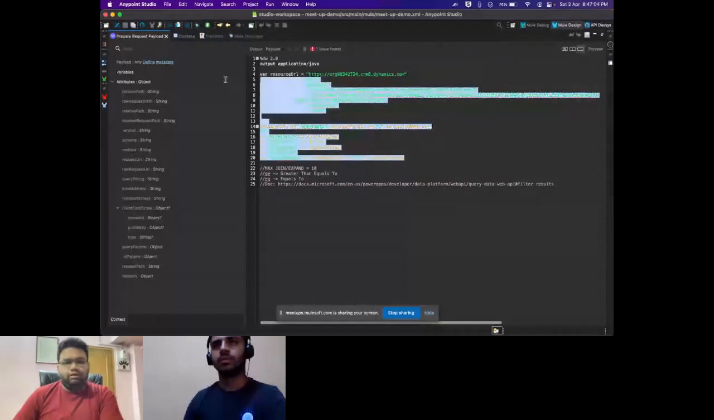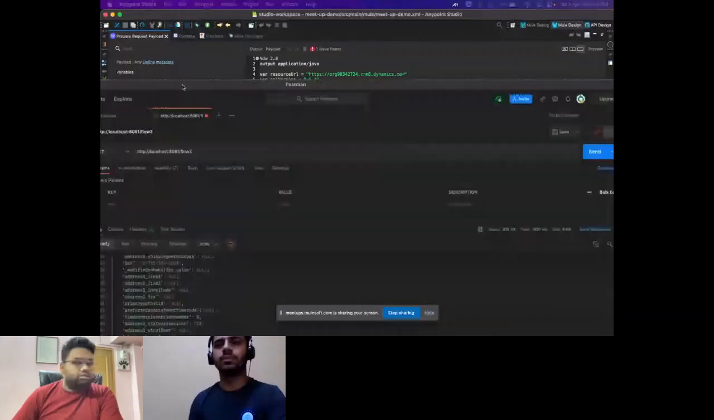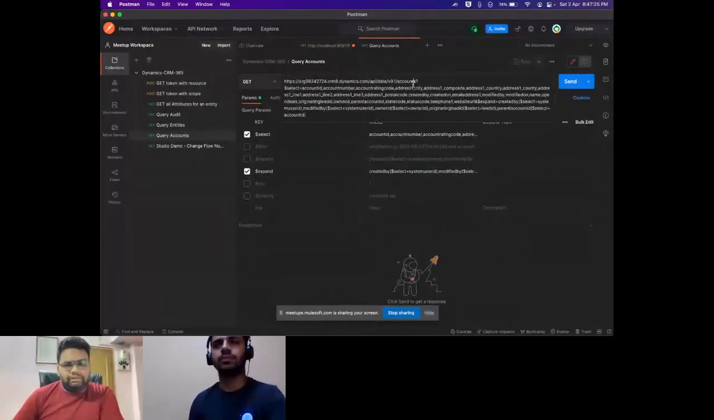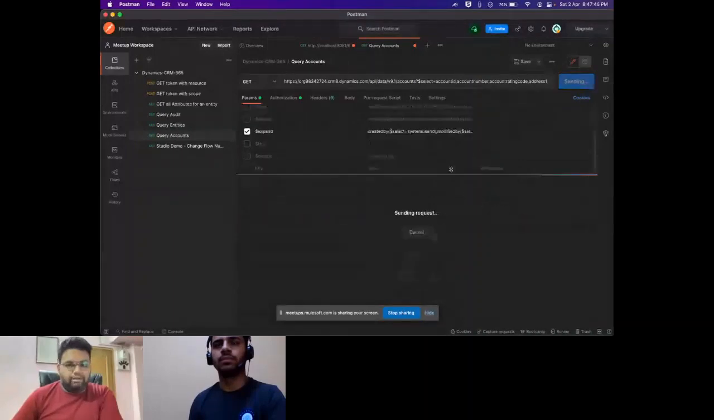Once you do this, it's going to generate a huge URL with the resource URL, entity names, the fields and all that. So I'll show that in Postman as well. So let's take Postman here. This is how your URL would look. It will generate your resource URL, API/data, the version, the accounts table, the select fields, the expand fields, or if you want a top or an order by, or anything like that. You can just directly query this and it will give you the response for those related accounts.